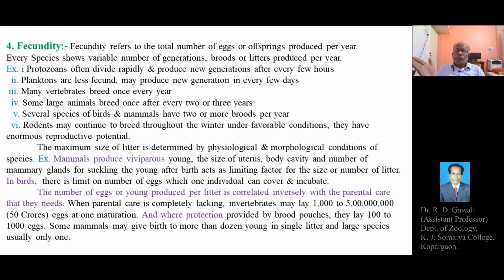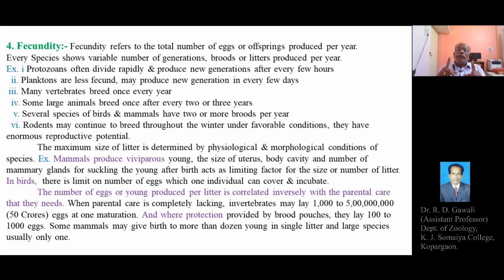For example, in hens, or in a chicken, about 2 or 3 dozen, not more than this, of hens' eggs can be incubated by a single broody hen.